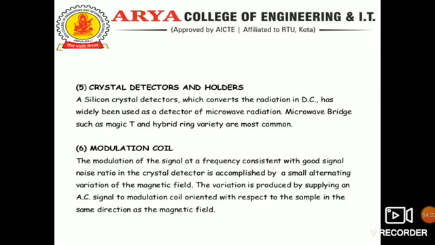The modulation of the signal at a frequency consistent with a good signal to noise ratio in the crystal detector is accomplished by a small alternating variation of the magnetic field. This variation is produced by supplying an AC signal to the modulation coil, oriented with respect to the sample in the same direction as the applied magnetic field.